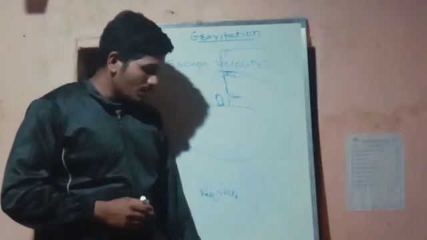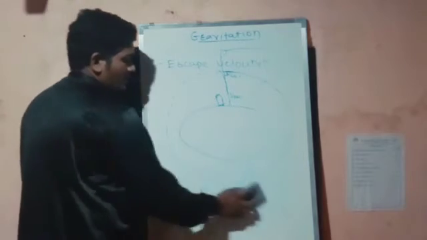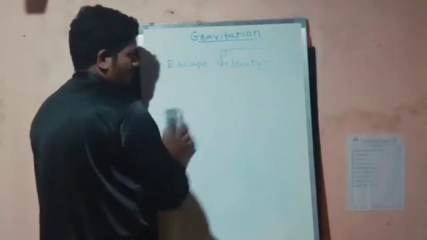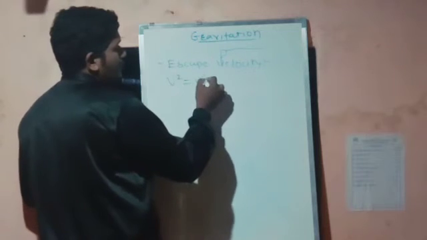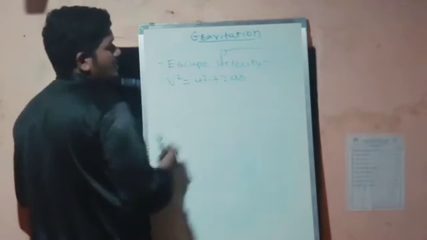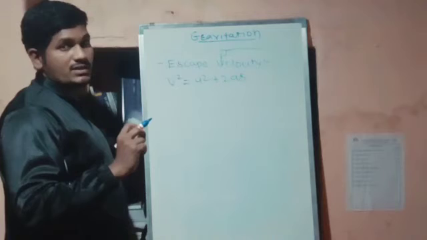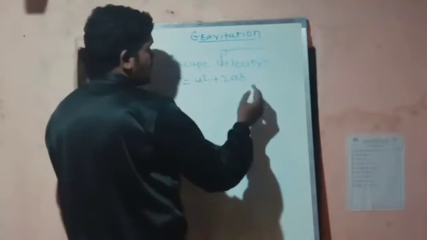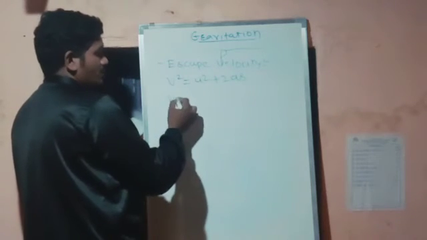Now students, for the value of the escape velocity, here is a short and simple derivation we have to understand. We all know Newton's third equation, which is v square is equal to u square plus 2as. But in the escape velocity, for the infinite initial velocity, u will be the maximum value and v will be 0.